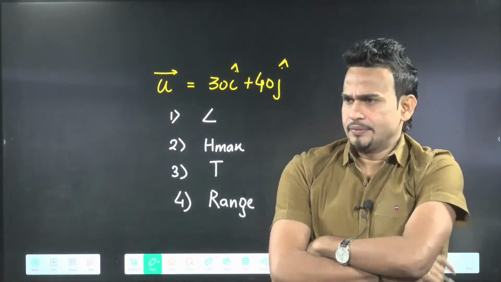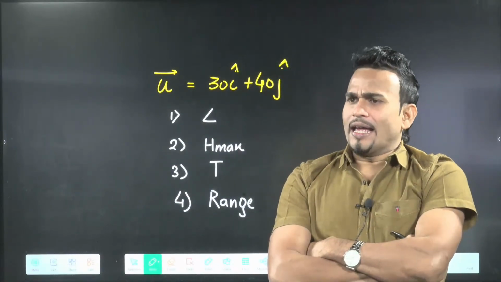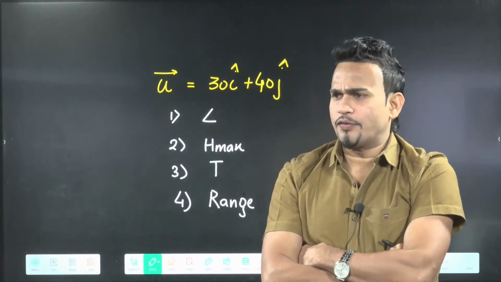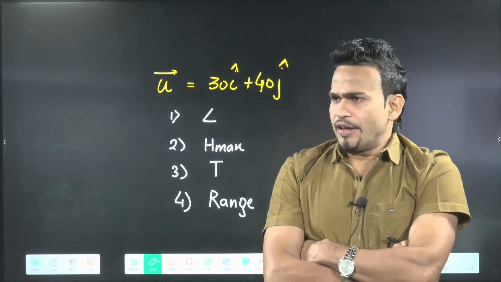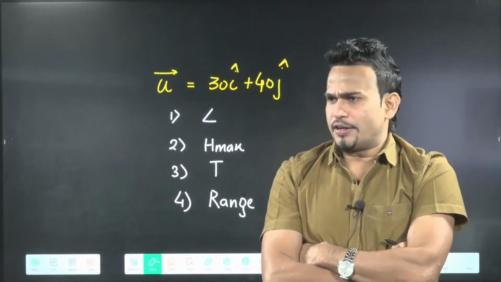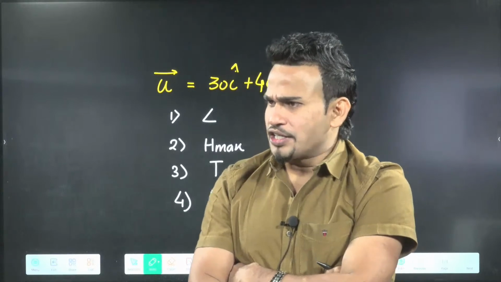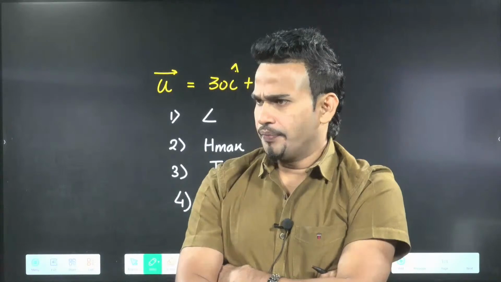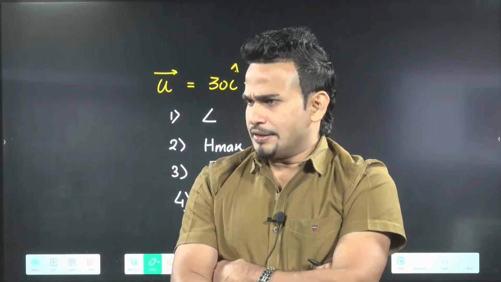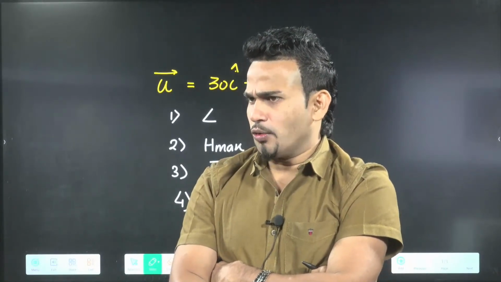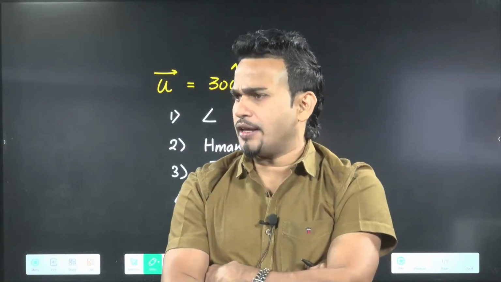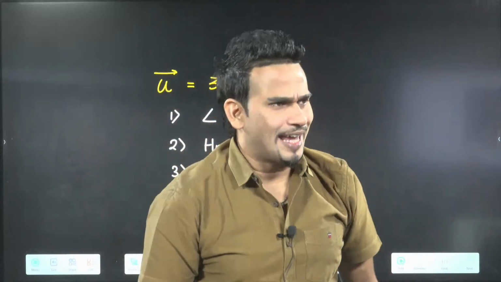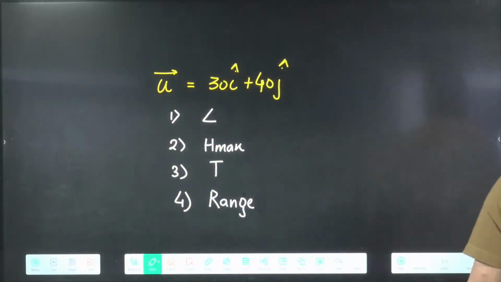Come on. Angle, Sajid, very good. Angle will come tan inverse 4 by 3, that is 53 degree. Very good. Kavita, tan inverse 4 by 3 is not 50 degree. Kusma is saying range, correct. Vijay, 53 degree, correct. Time of flight, okay, 5 seconds. How are you getting 5 seconds? That thing is wrong, I think. Srinivas has given all the answers correct. Very good, Srinivas.